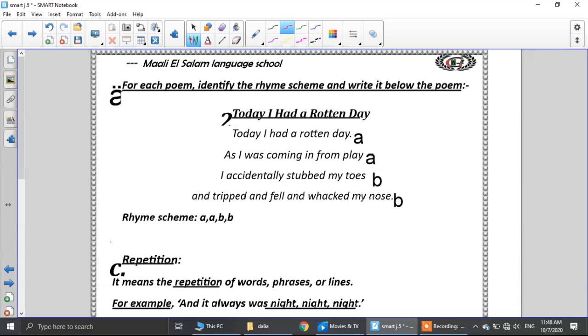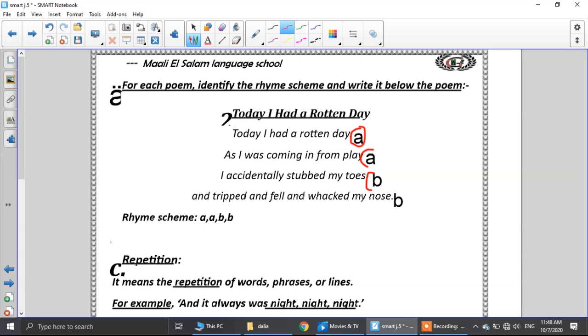Today I had a rotten day. As we said before, the first line will always take letter A in the alphabetical order in the rhyme scheme. As I was coming in from play, play will take the same sound, so A. I accidentally stopped by toes. Toes is different, it will take another letter.